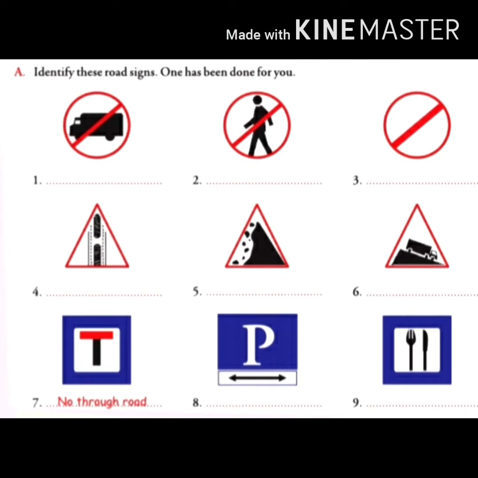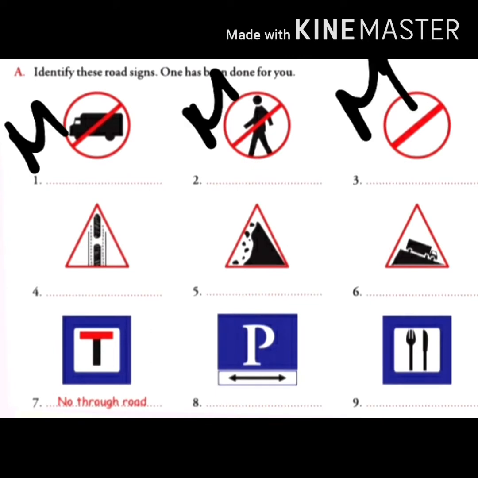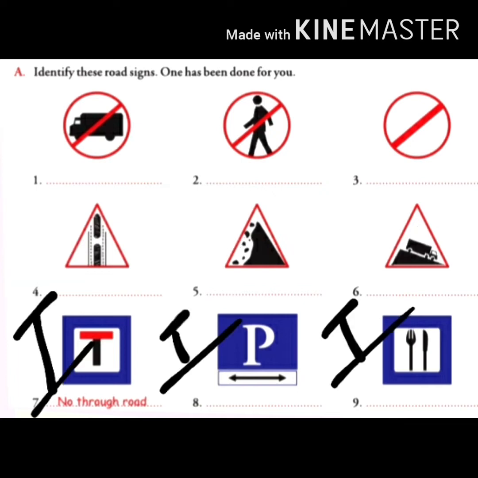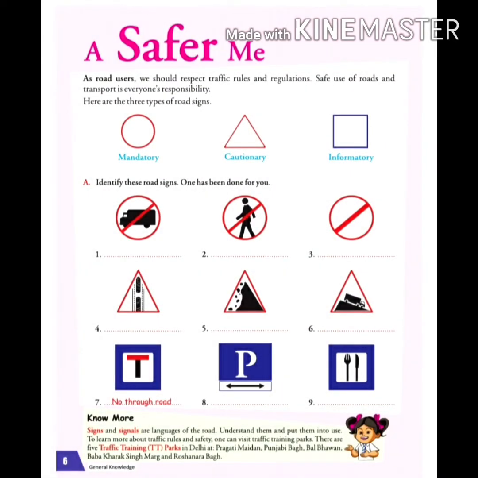Now come to section A. Here you can see the first three are mandatory signs because they have red circle. The second three are cautionary signs because they have red triangle. And the last three are informatory signs because they have blue rectangle. So let us begin and find out the meanings of each of these road signs.